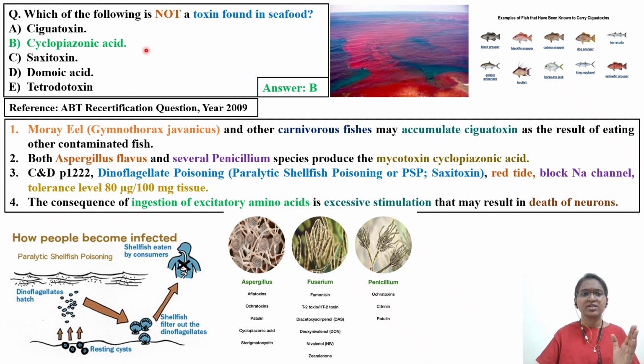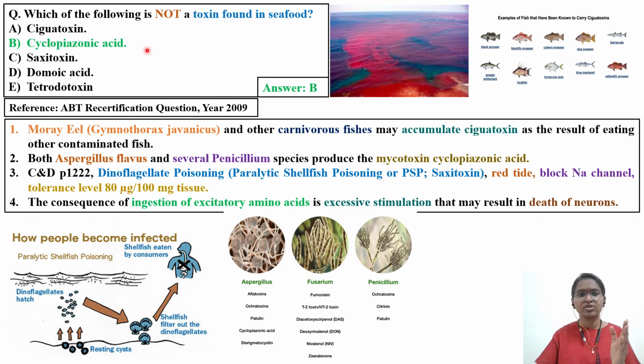Cyclopiazonic acid is completely unrelated to seafood toxin or marine toxin. It is something related to mycotoxin. A few mycotoxins we have discussed in the channel, and I will give those links also in the description. But cyclopiazonic acid we haven't discussed, so in some other video we'll try to discuss. Okay, so that is the right answer.